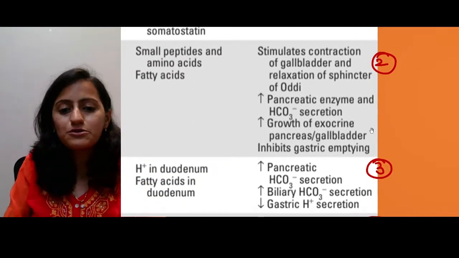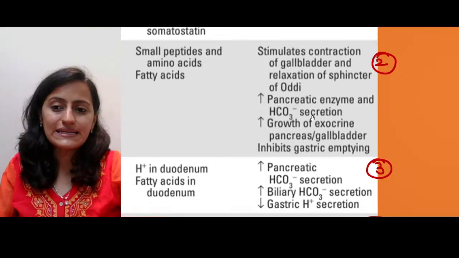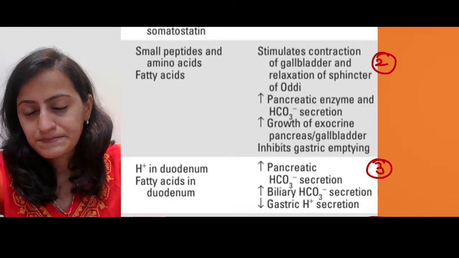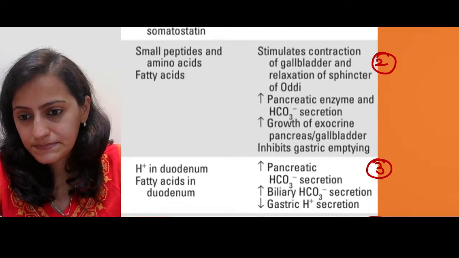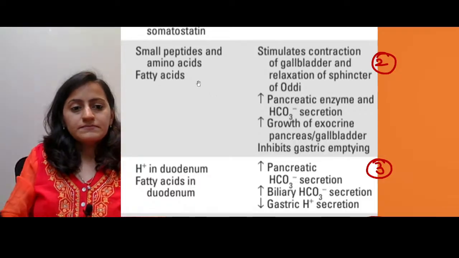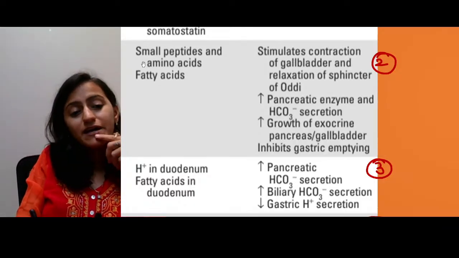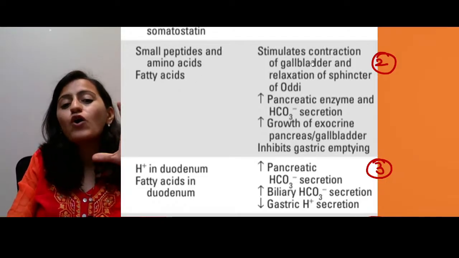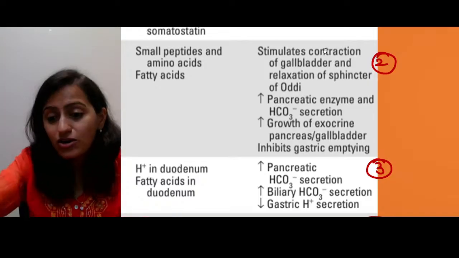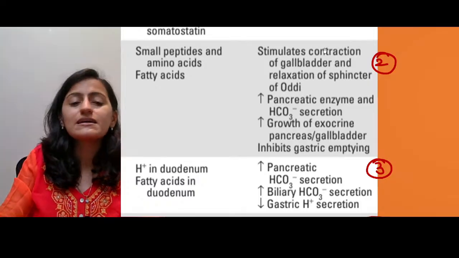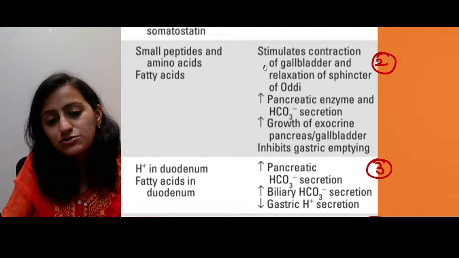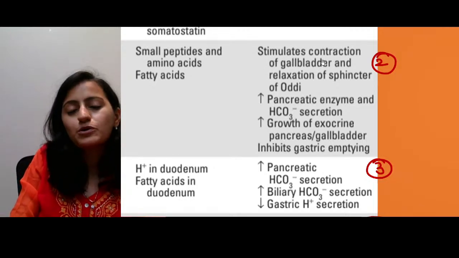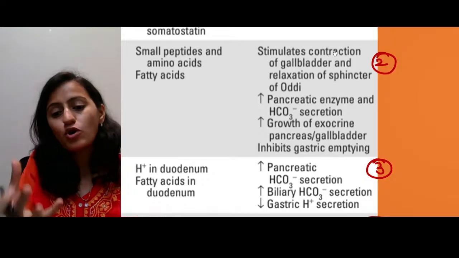Tell me, what is the second one? What do you think is the second hormone? Read the description and tell me what you think is the second hormone here. Stimulus is small peptides, amino acids and fatty acids as well. It stimulates the contraction of gallbladder. That's a very, very important clue here. As soon as you see gallbladder stimulation, the most potent is cholecysto.